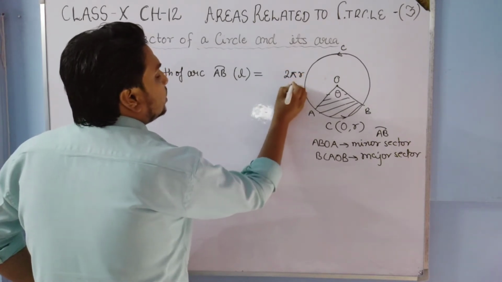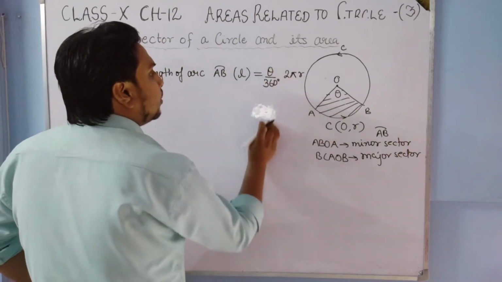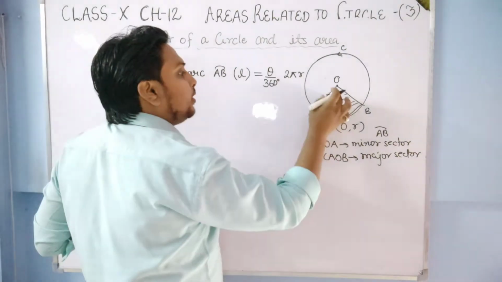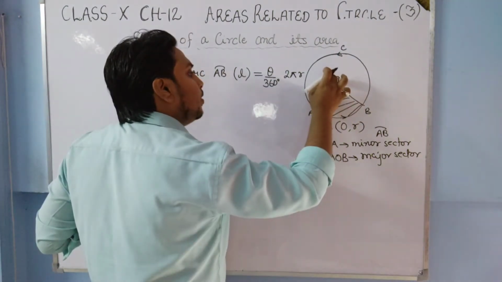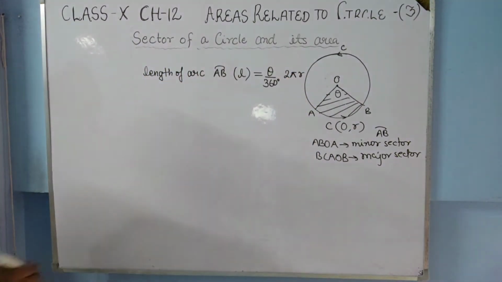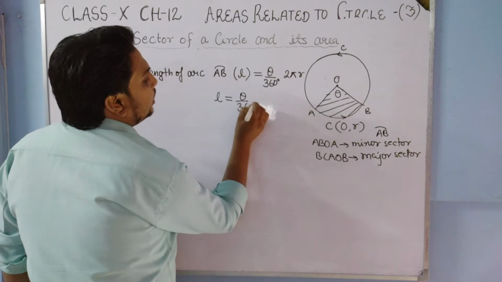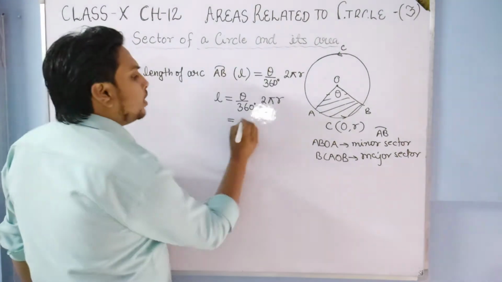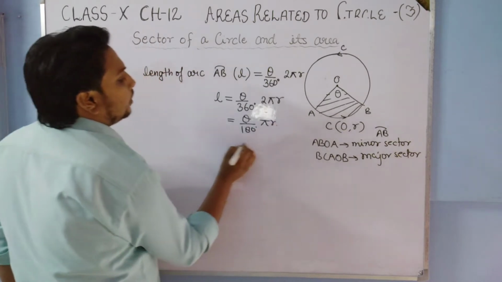See, the whole circumference is 2 pi r, and we only have to take the angle theta. We are only taking a part of the circle, so we take theta upon 360 degrees into 2 pi r. So this will be the formula for L. The length of the arc L is theta upon 360 degrees into 2 pi r. We can simplify it and write it as theta upon 180 degrees into pi r.